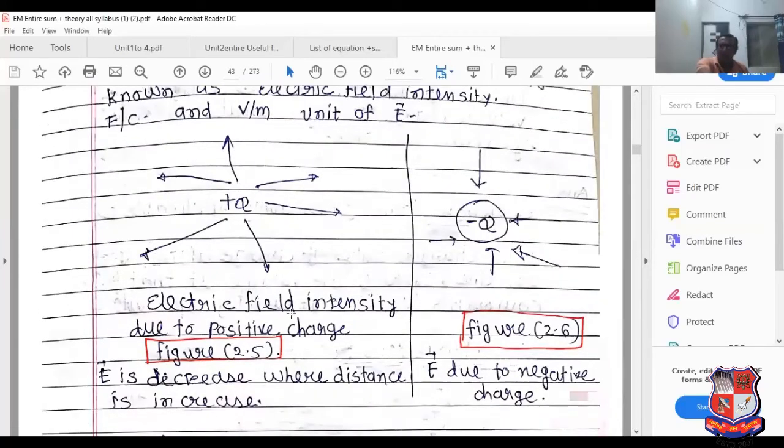And see these properties of electric field lines. For a positive charge, the field goes outside. For a negative charge, the field goes inside. See this figure very carefully.